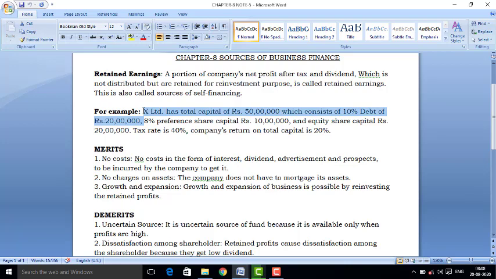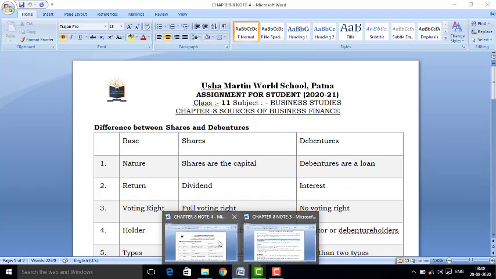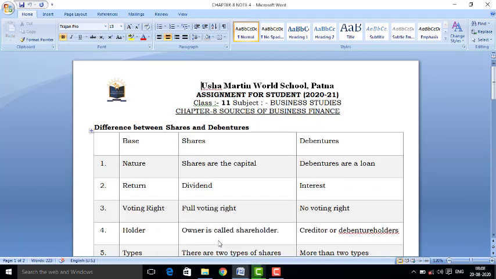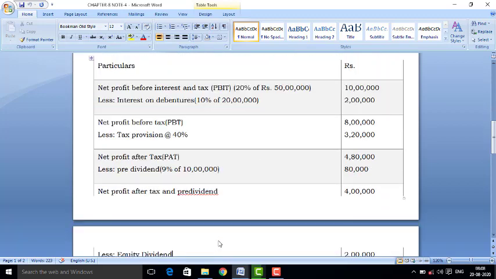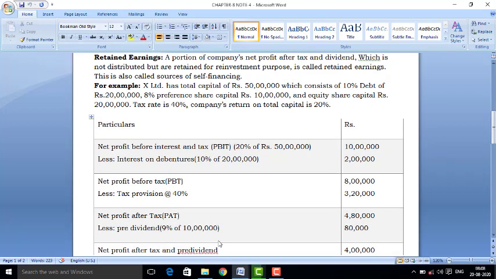The tax rate is 40% and the company's return on total capital is 20%. The rest amount will be treated as retained earning. Here a calculation is given.